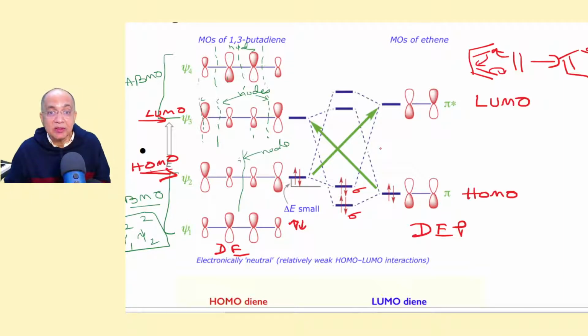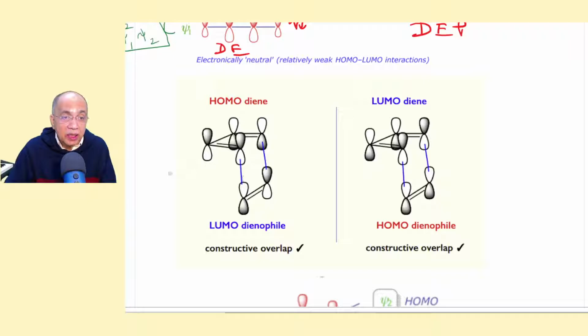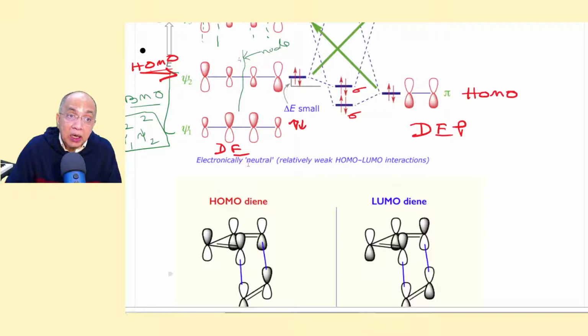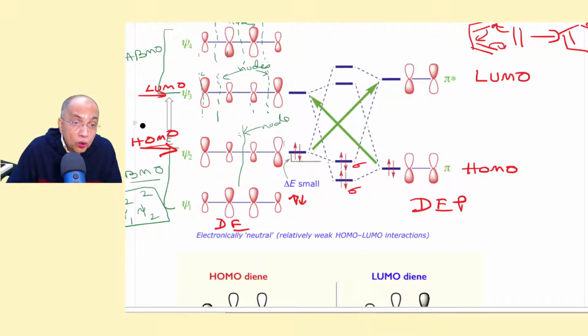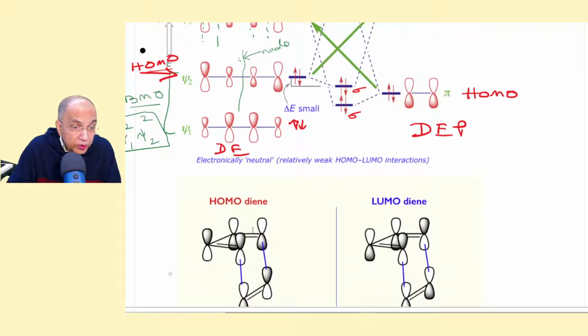Now see what happens. This is the HOMO of the diene and the LUMO of the dienophile. That's the first step. Now see the correlation. Now look at the two frontier orbitals, the frontier molecular orbital, the whole one, and look at the terminal lobes. We find they are in opposite phases, right?